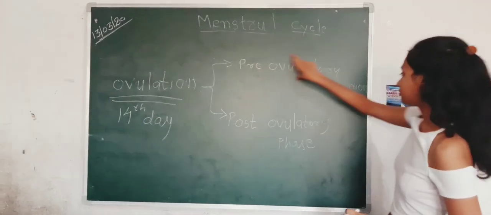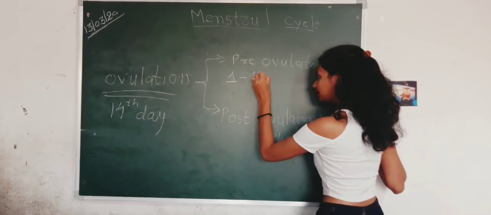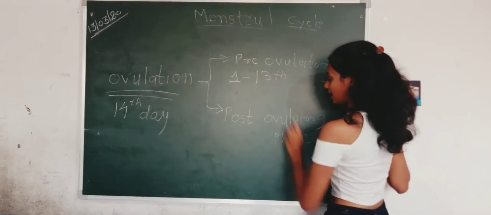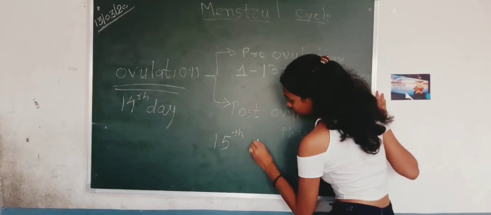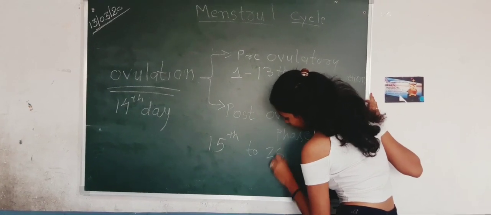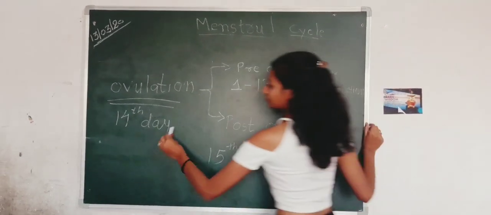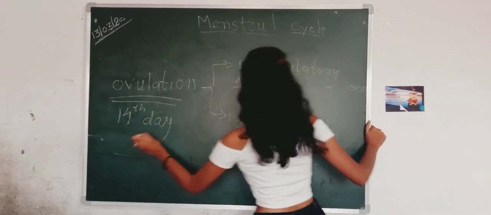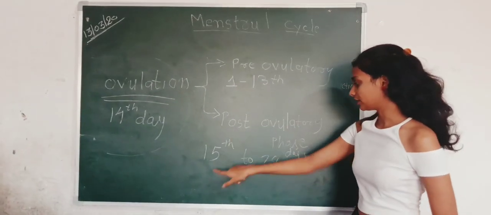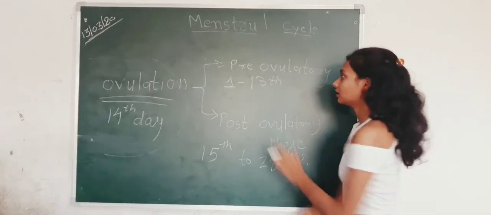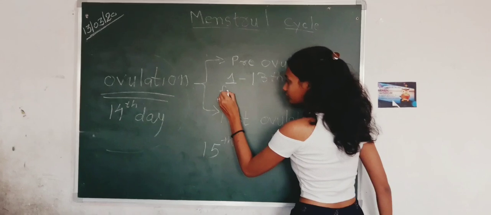So the pre-ovulatory phase occurs between days 1 and 13, and the post-ovulatory phase occurs from day 15 to 28, and between them is ovulation on the 14th day. The pre-ovulatory phase is also called the follicular phase.